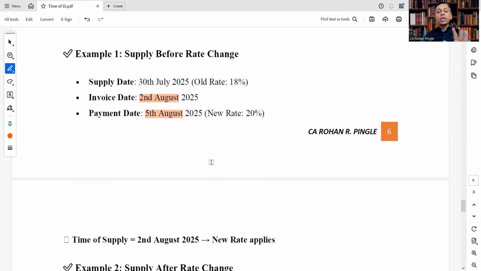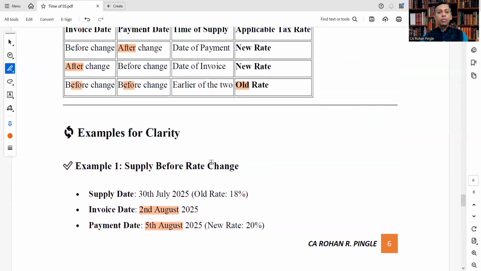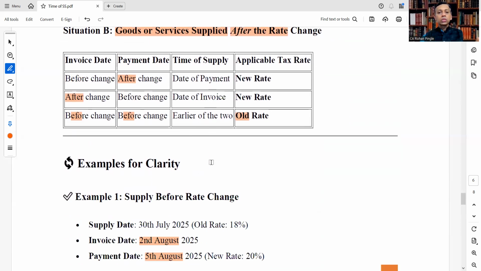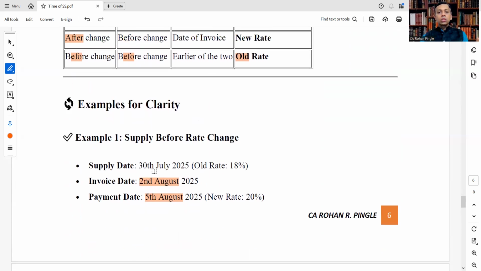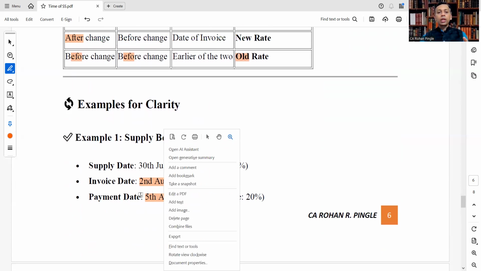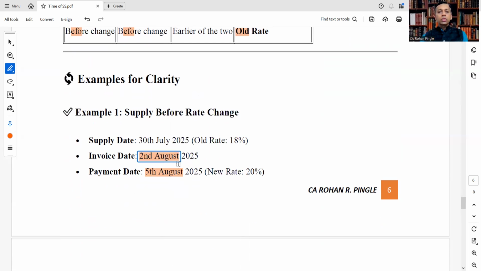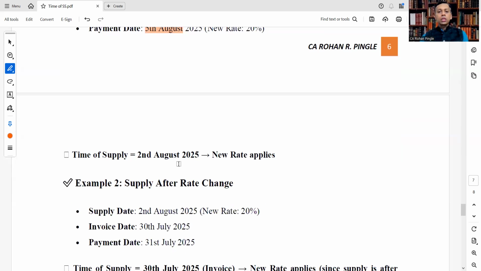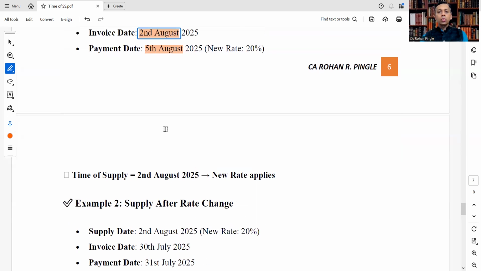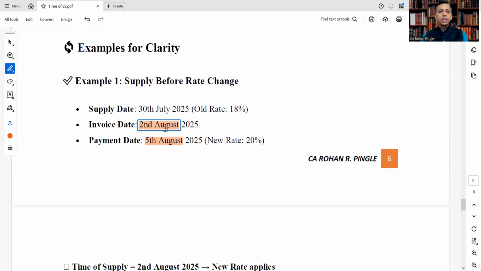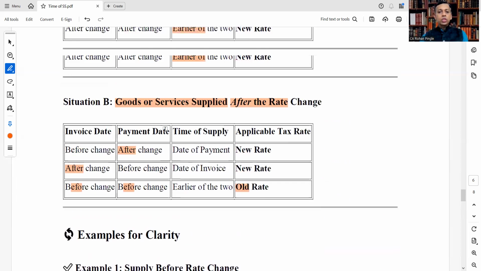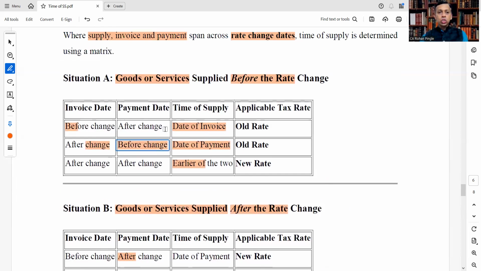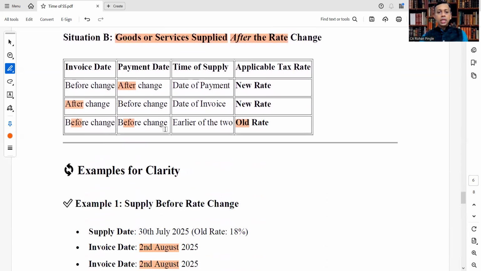Whichever is earlier, no, here not whichever is earlier, because supply is before rate change. I think there may be a typo here, because we are talking about supply before rate change. We have been given the invoice date and payment date.